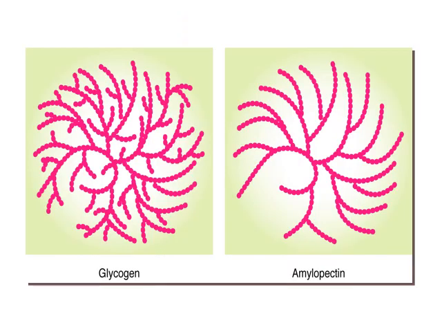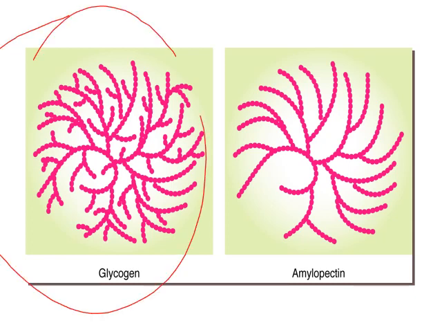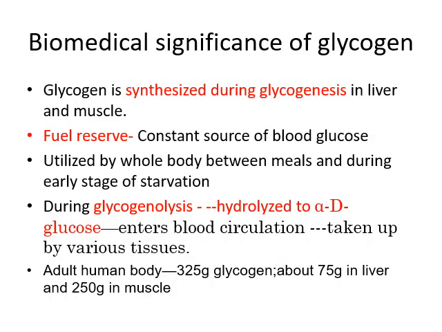So here is the picture of glycogen and amylopectin. You can appreciate the figure. Glycogen is more branched than amylopectin. The biomedical significance of glycogen: glycogen is synthesized during glycogenesis in the liver and muscle. It is a fuel reserve. A constant supply of glucose is maintained through this liver and muscle glycogen.